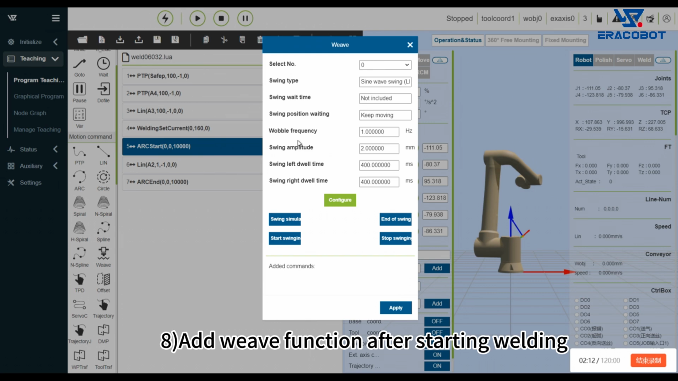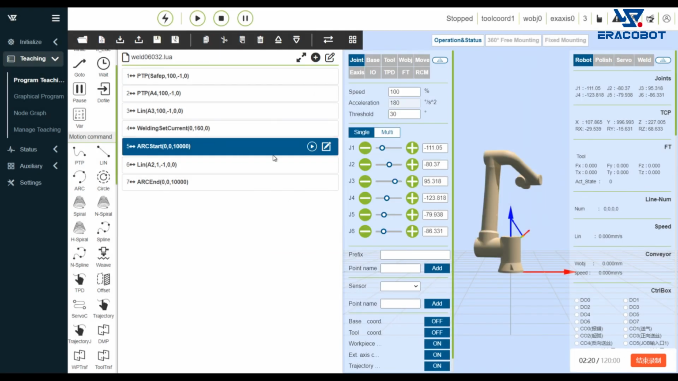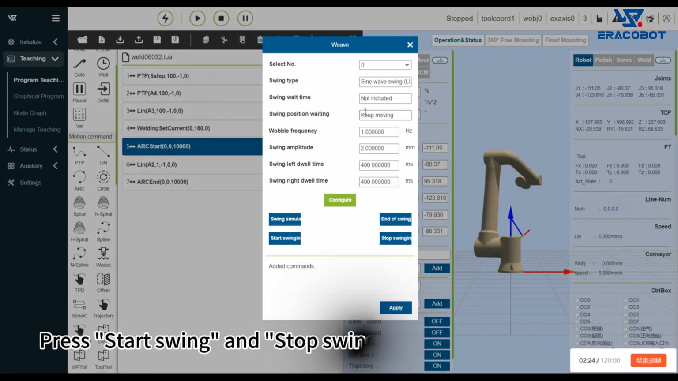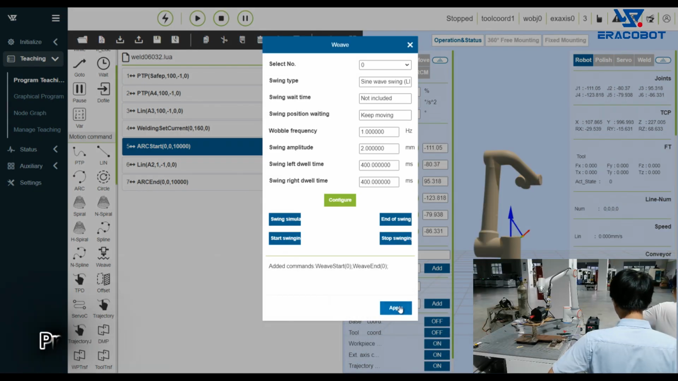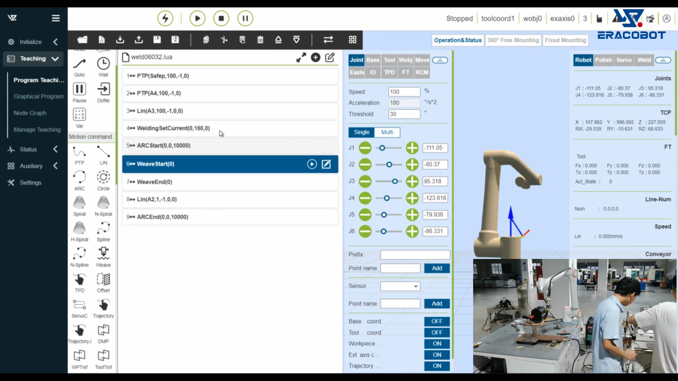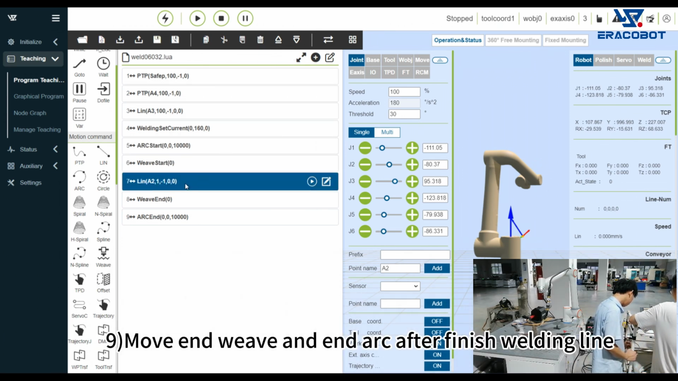8. Add the weaving function after starting welding. Press the Start Swing and Stop Swing keys. Press Apply to confirm. 9. Add end weaving and end arc after finishing the welding line.